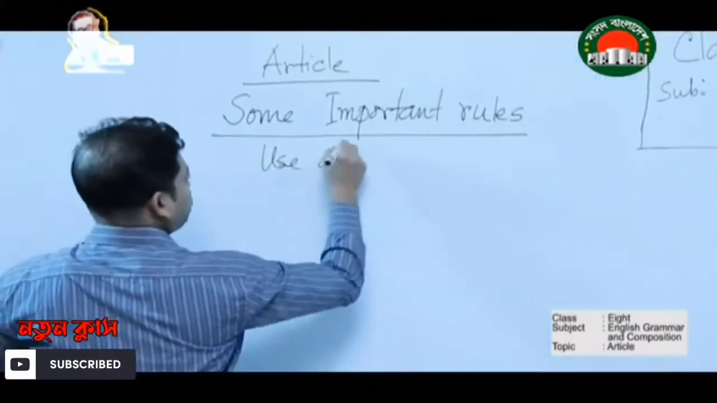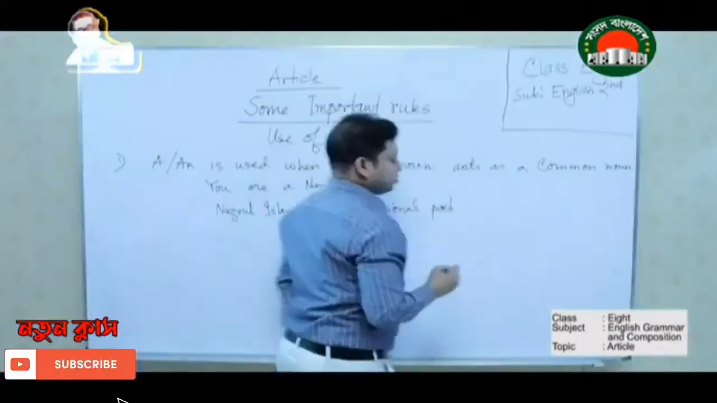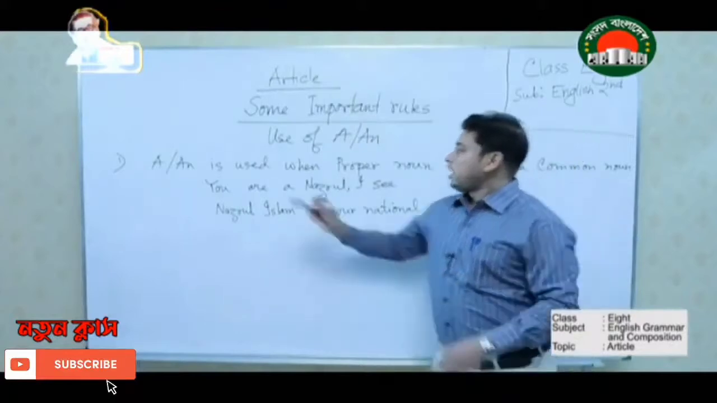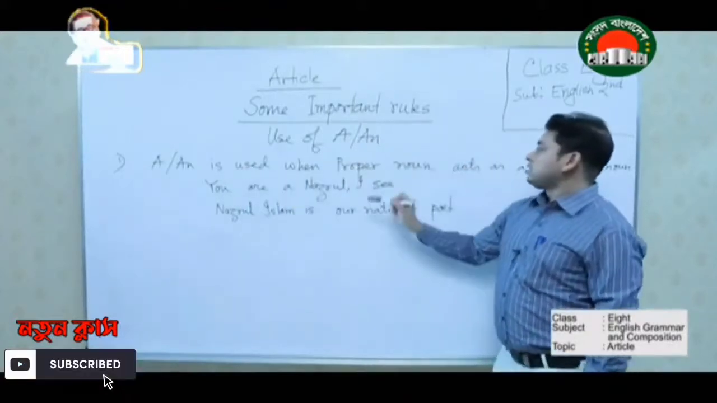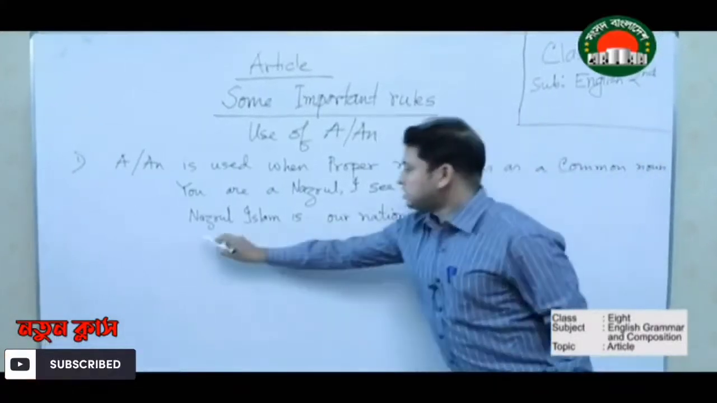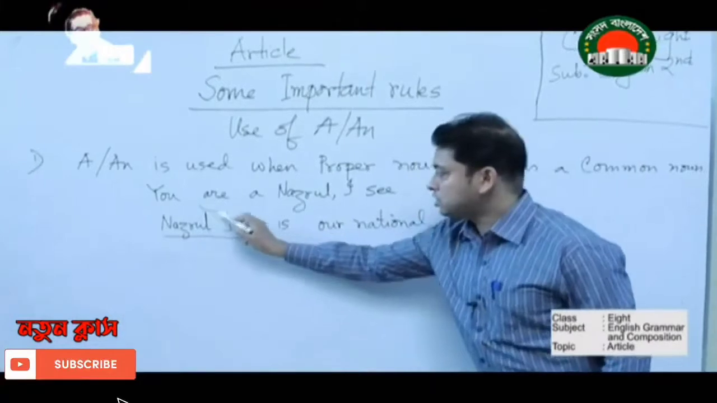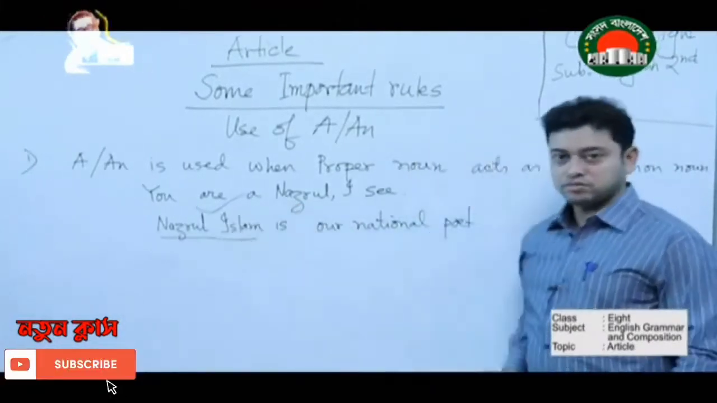Use of a or an. So the first rule says that a or an is used when a proper noun acts as a common noun. This example, Nazrul Islam is our national poet. Here the name is mentioned. It is a proper noun.